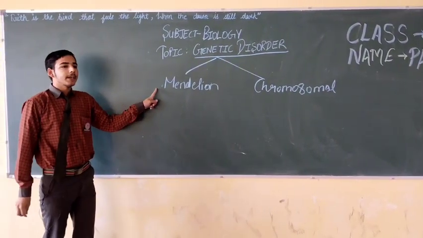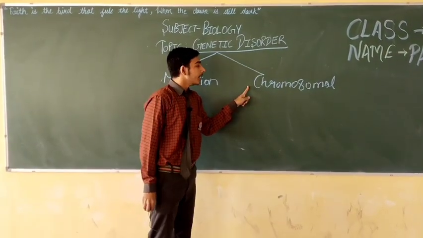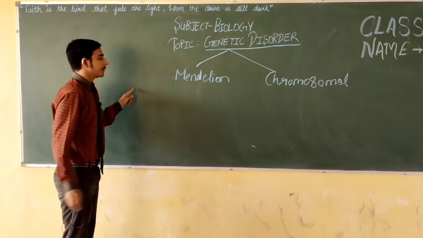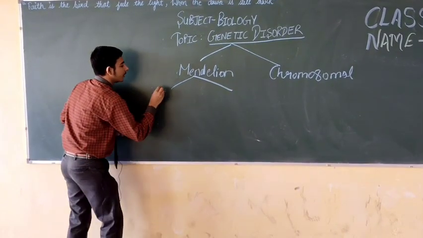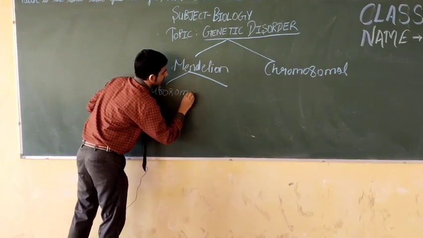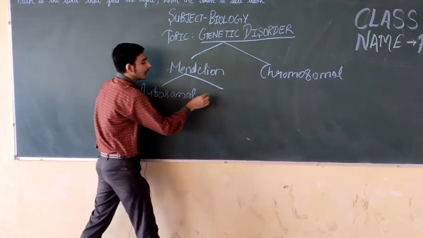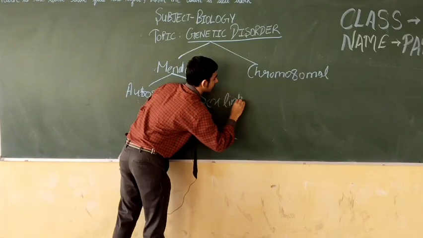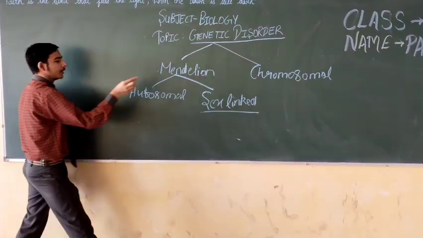Mendelian disorders are caused due to a change in a single gene, but chromosomal disorders are caused due to one or more chromosomes in the cell. Mendelian disorders include autosomal, which can be recessive or dominant, and sex-linked, which can also be recessive or dominant.